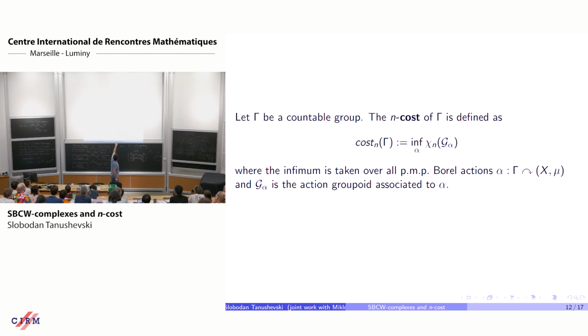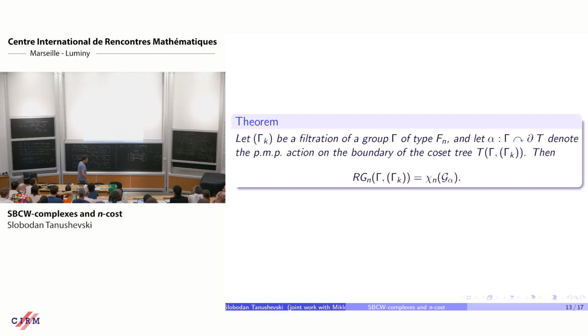Notice that on the right side, I don't talk about the cost of standard Borel groupoids. I talk about the truncated Euler characteristic, because that's not the right definition of a cost. To get the cost of a standard Borel groupoid, you should take into consideration all actions of the groupoid, just like the group. So you should think of the group as a groupoid.